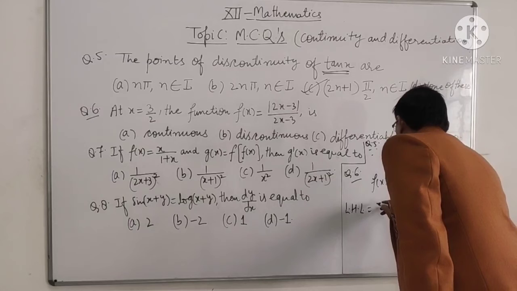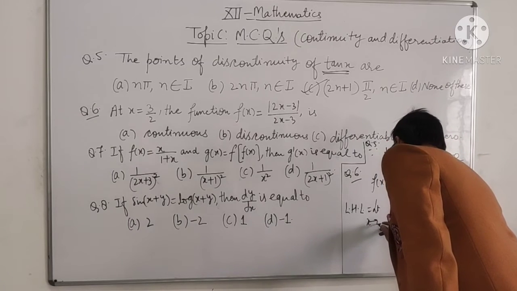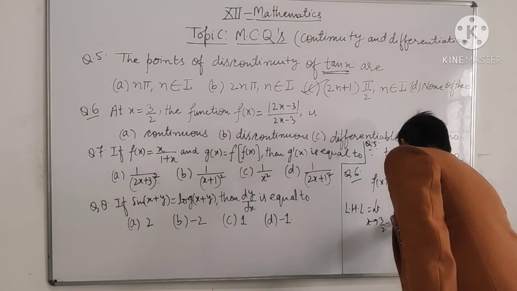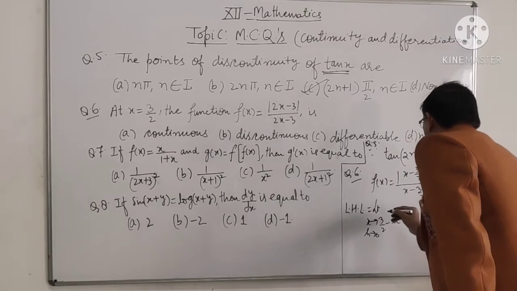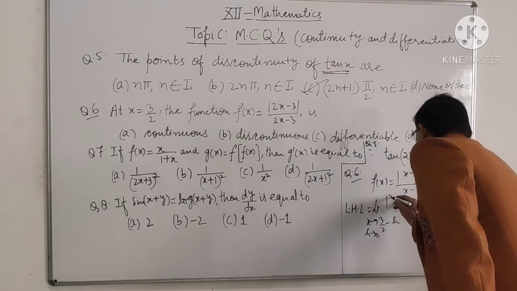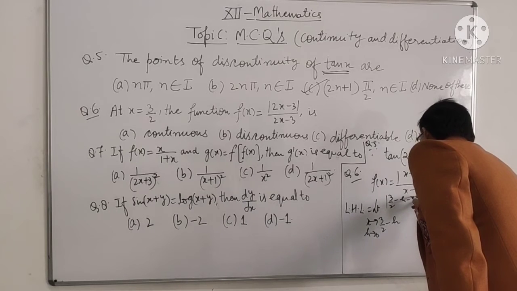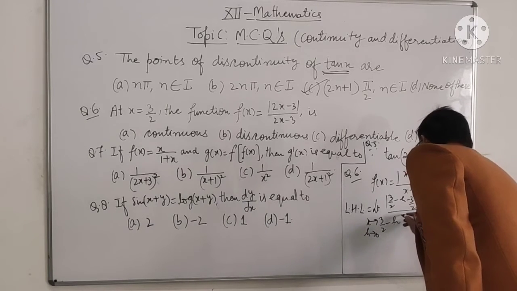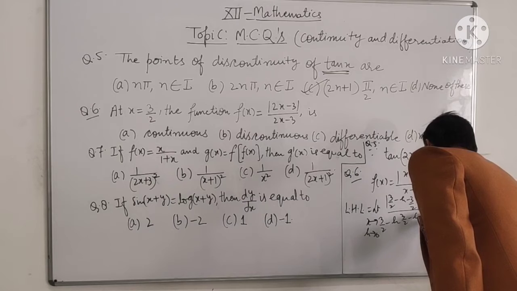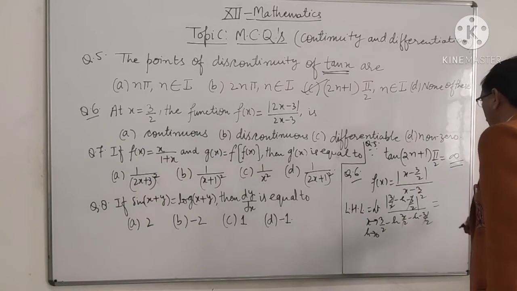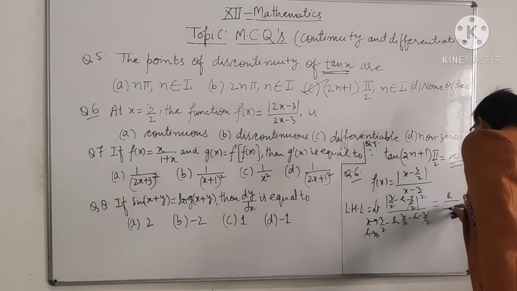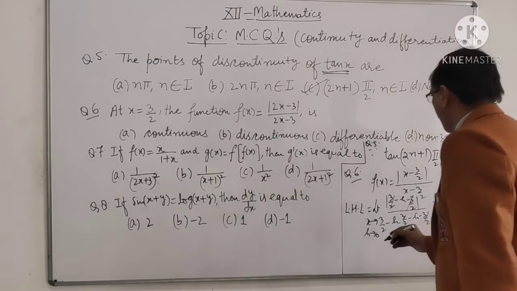At this point, limit x tends to 3 by 2 minus h and h tends to 0. It is mod (3 by 2 minus h minus 3 by 2) upon (3 by 2 minus h minus 3 by 2). This cancels. There is h upon minus h equal to minus 1. So left hand limit is minus 1.